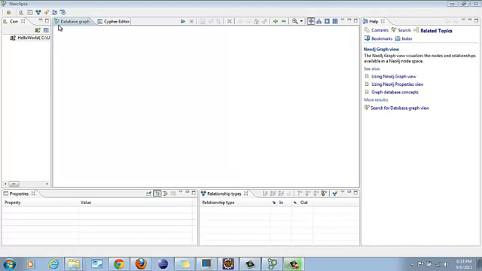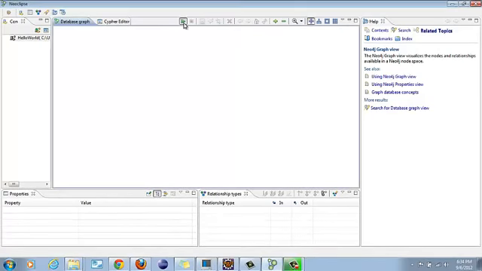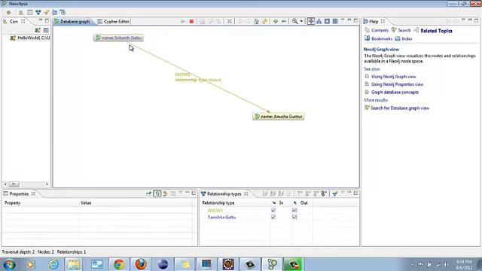Now we need to open NeoEclipse, the graph database tool. This is the one that we downloaded in our first session where we set up Neo4J into Eclipse, and we downloaded NeoEclipse as well. I have already shown you how to create a new connection. Now I already have a connection which is HelloWorld. To view the graph that we have created, click play. And then you would see this graph, Shrikant Gattu, the relationship type is nodes, Anusha Guntur. So this is how you create in Eclipse and then view in NeoEclipse.